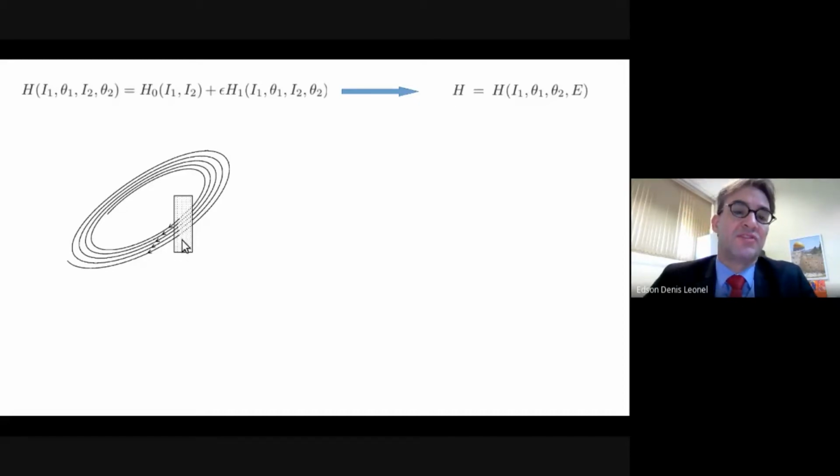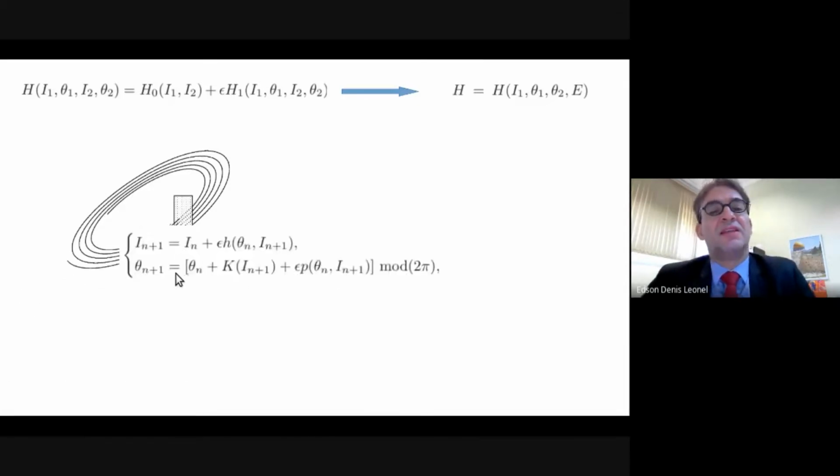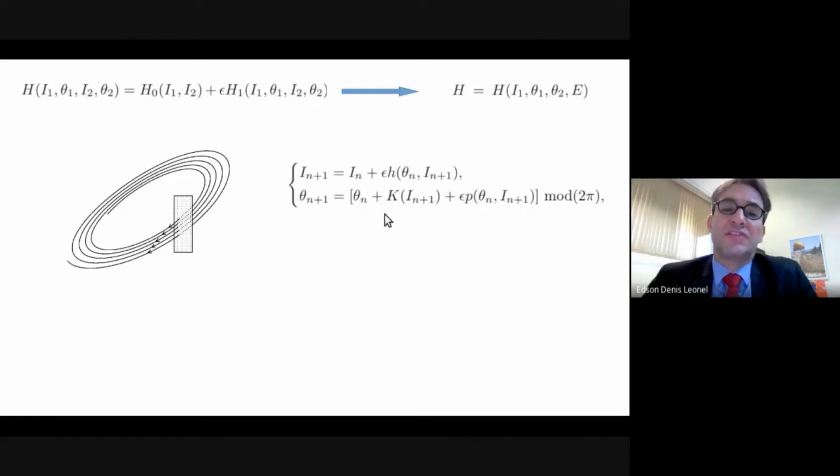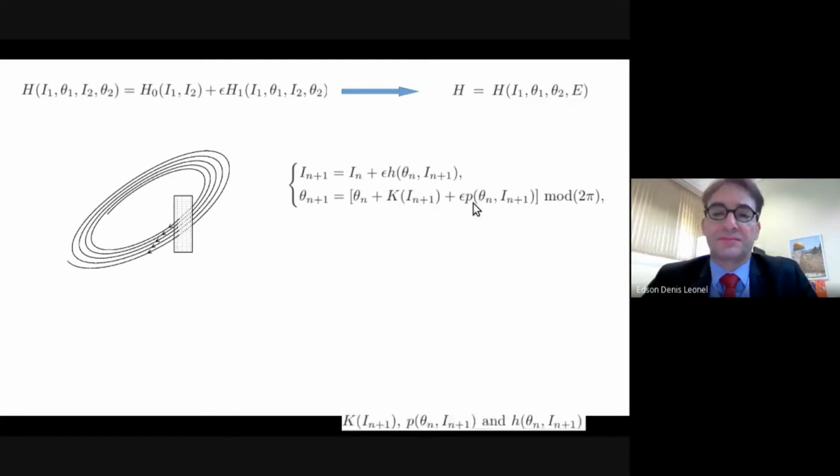This plane is called the surface of section or Poincaré section, and the dynamics is mostly described by a generic mapping of this form, which relates the variables I_n and theta_n to I_(n+1) and theta_(n+1). And there are three functions, h, capital K, and p, which are nonlinear functions of the dynamical variables.